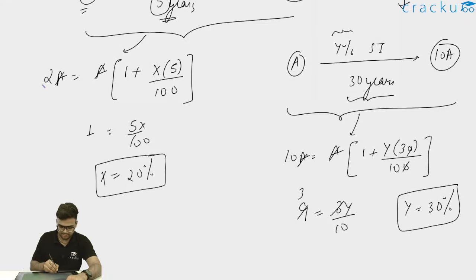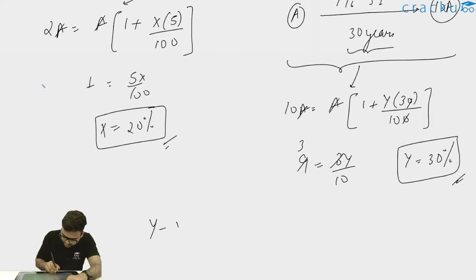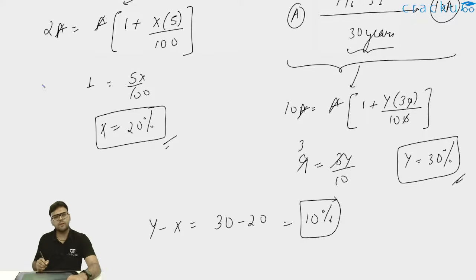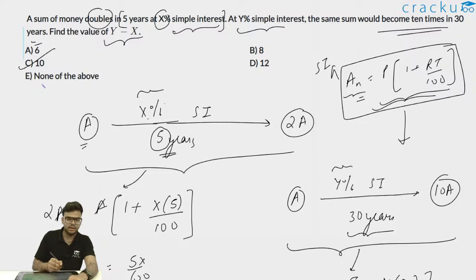So in the first case, after solving, I am getting x is equal to 20%. The rate of interest in the first case is 20%, and the rate of interest in the second case, which is y, comes out as 30%. Thus I can write the value of y minus x. Y minus x is equal to 30 minus 20, and this is equal to 10%. Therefore I can say the value of y minus x is 10.